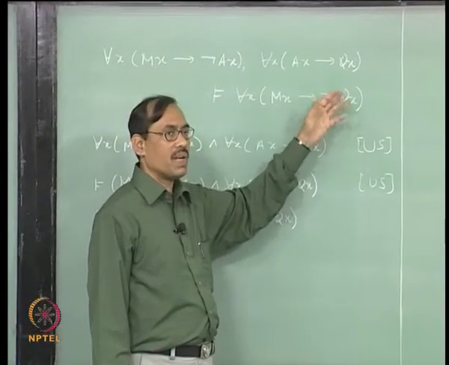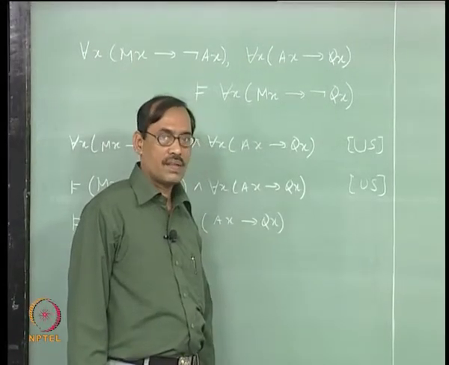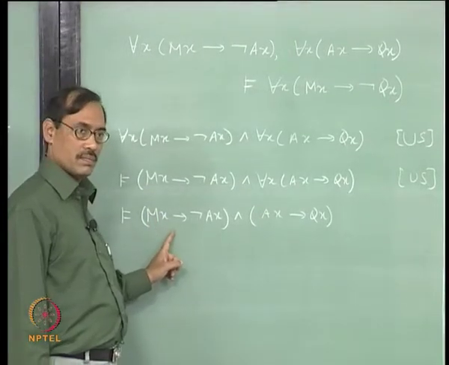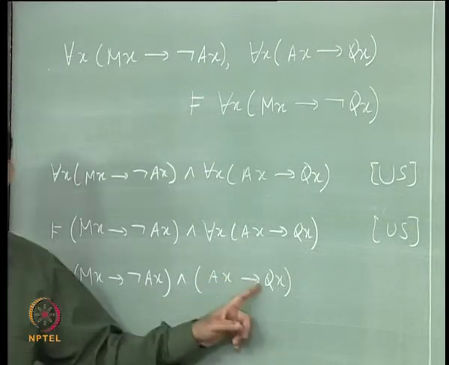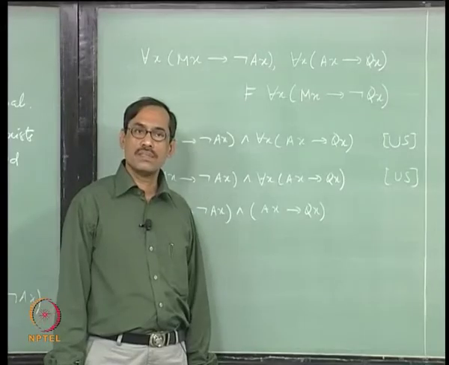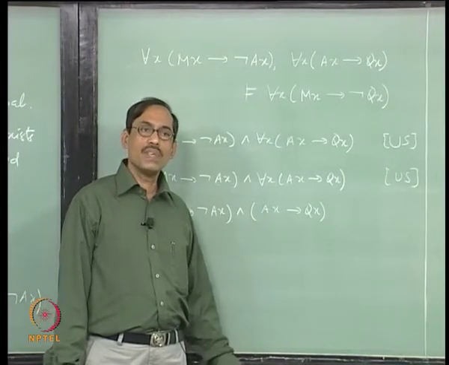Now to give one counter example, I take Q A to be true instead of false. So, what it says is that I should take M A as true, A as false, Q A as true. If I try with that, then probably it should succeed.